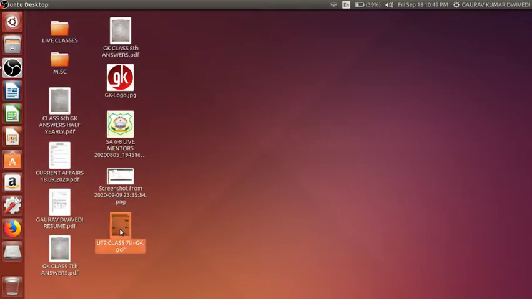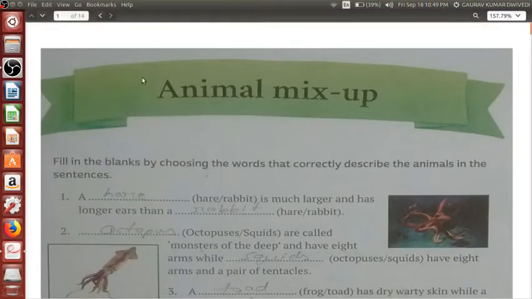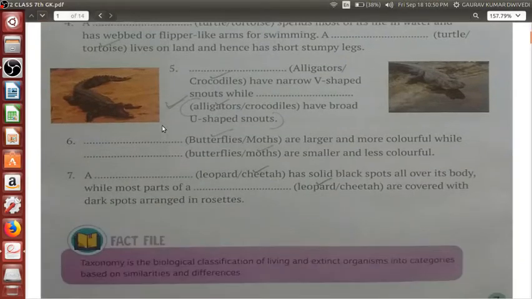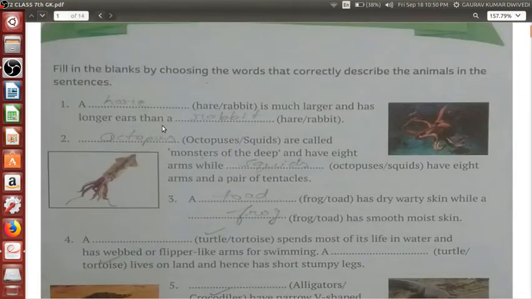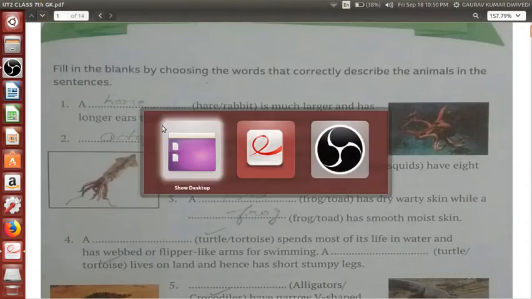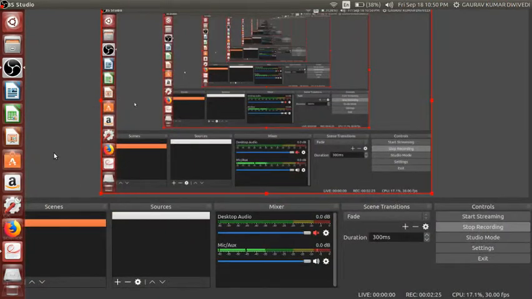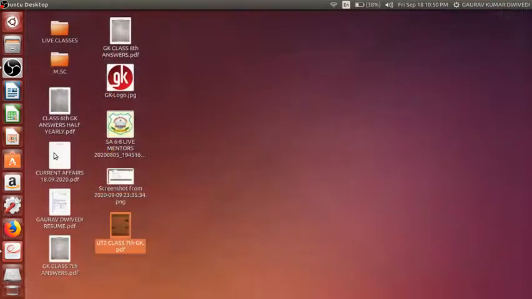If you remember this PDF, it was the PDF related to your entire UT2 part, which has been shared with you. Today I'll be sharing one more thing, this one, GK class 7th answers.